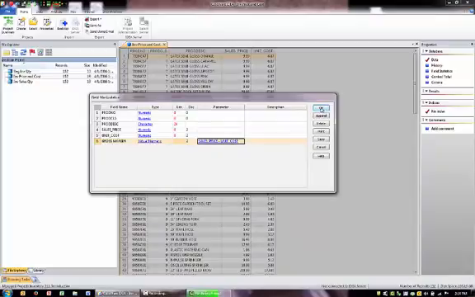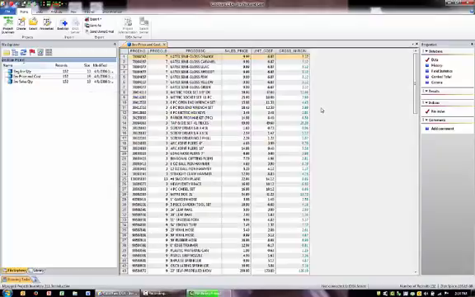Now if we click OK, watch what happens. A new field is added to our database and the actual answer is in this sort of greenish blue color. So it is a calculated field, and if I hover, you'll see the formula: sales price minus unit cost is my gross margin, and it calculated my values for all of my records.